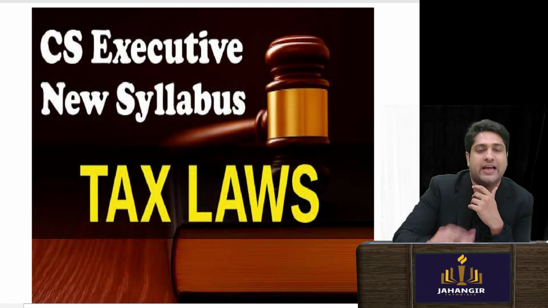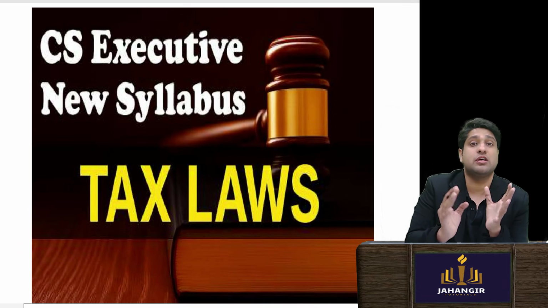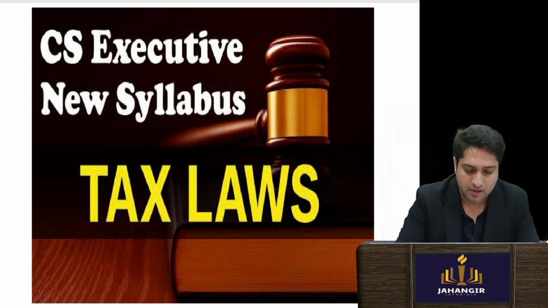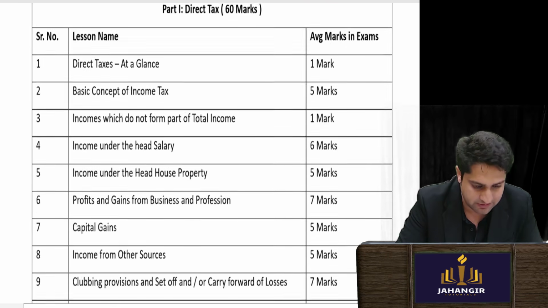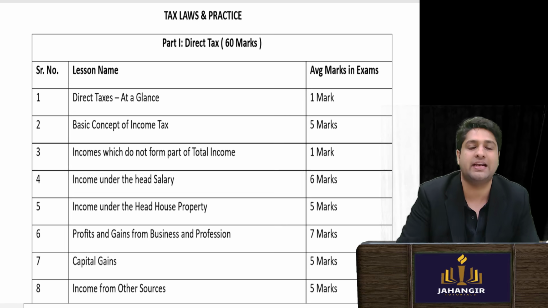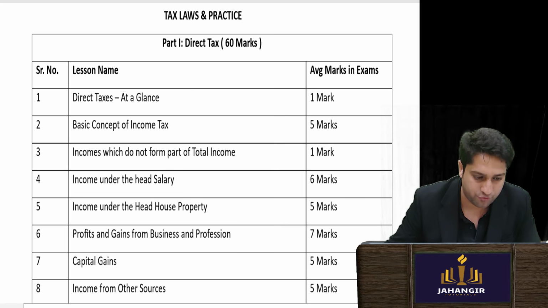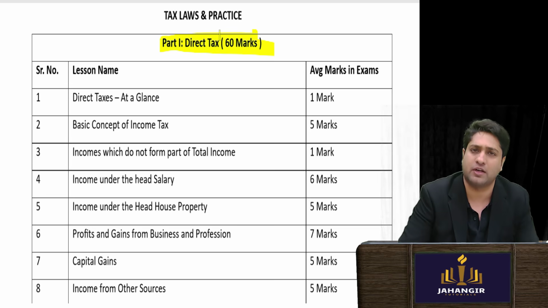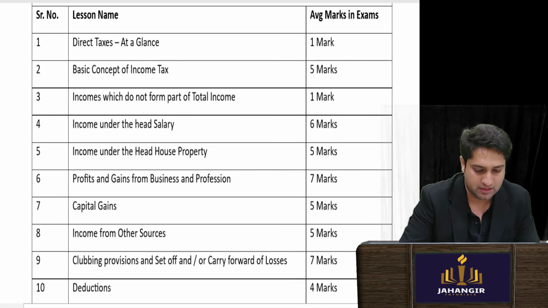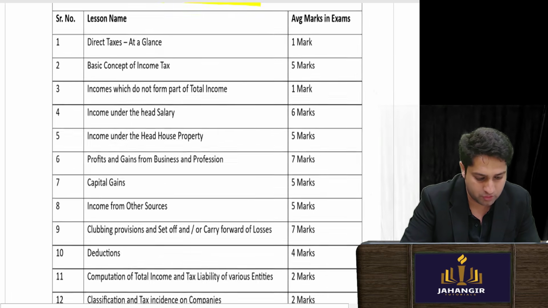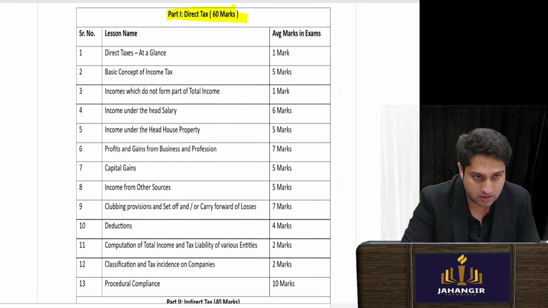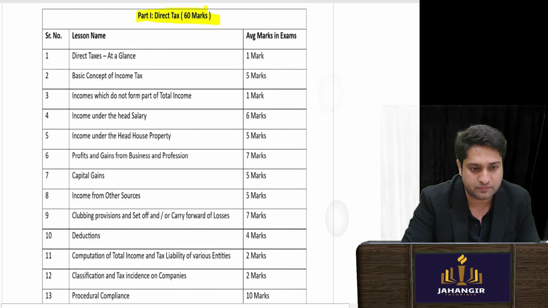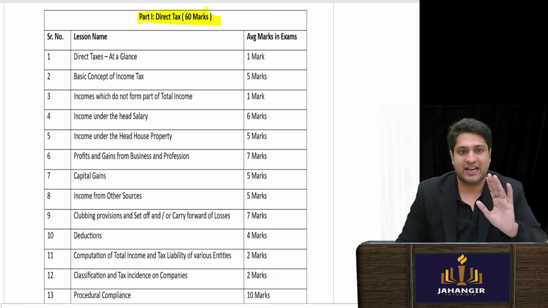Next we see tax laws. Now in tax laws also there is a disproportionate weightage that we see from the past trends. Let's see which it is. Now your tax has been divided into 60 and 40. 60 marks is direct tax, that is Income Tax Act, and 40 marks is GST and customs. Now you see from here you have 13 chapters.